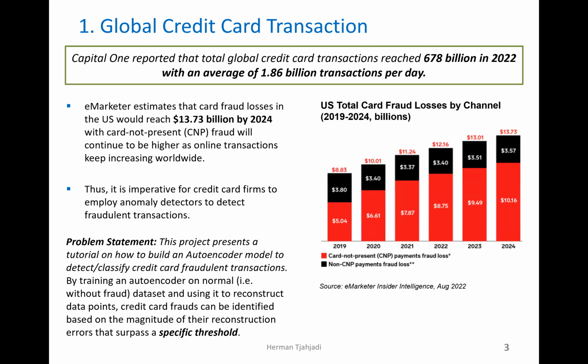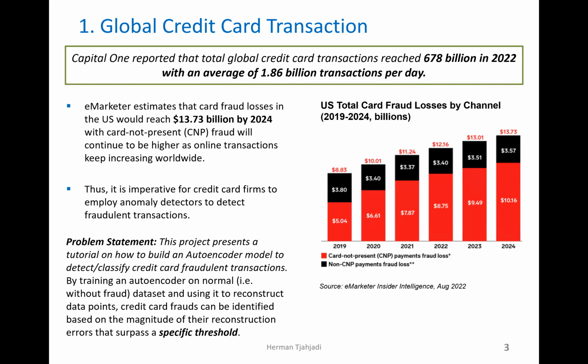Regarding global credit card data, Capital One reported that the total global credit card transactions reached about 680 billion in 2022, and the U.S. total card fraud losses can reach $14 billion by 2024. So the total amount keeps increasing every year.